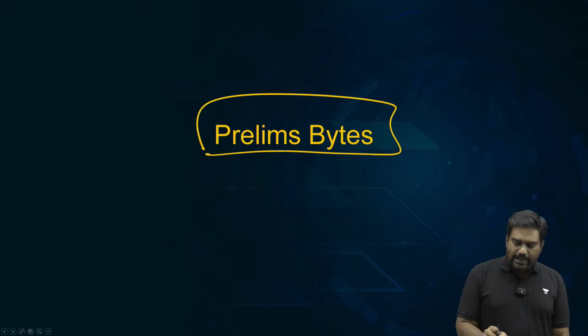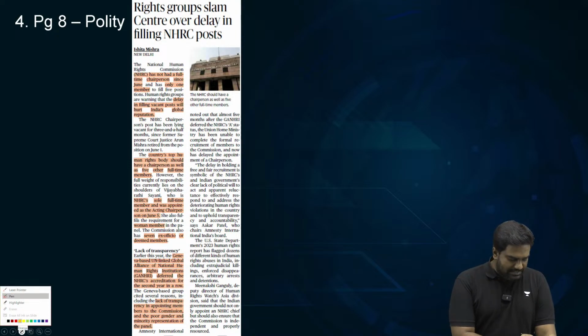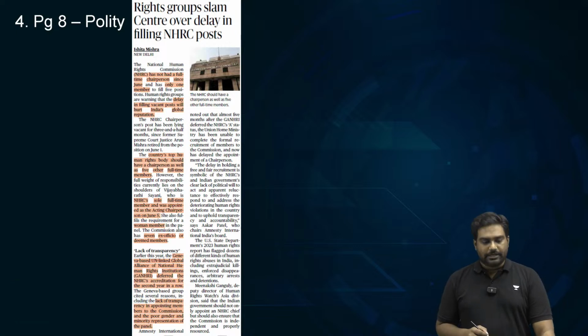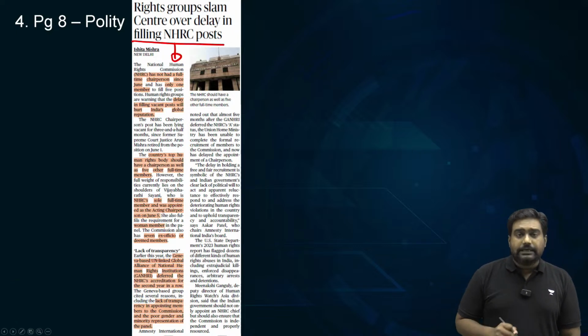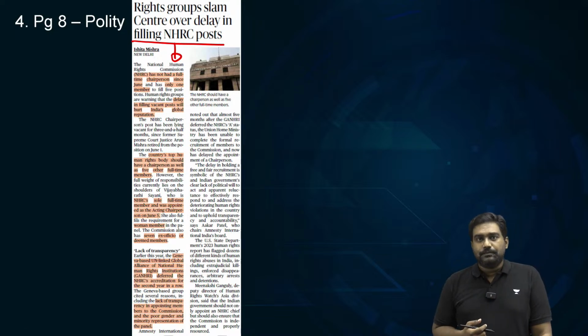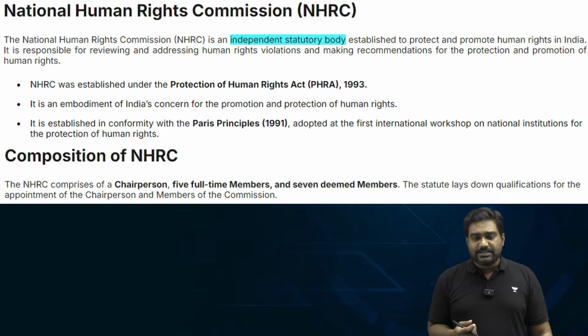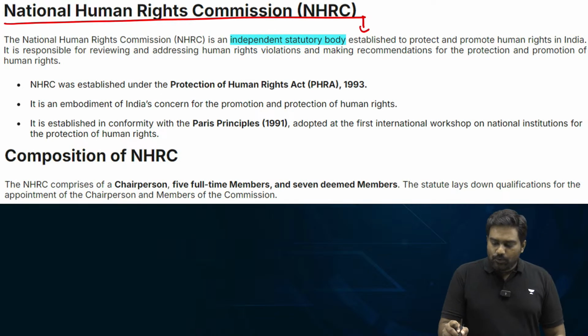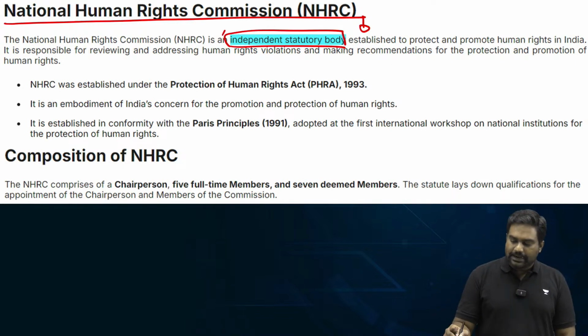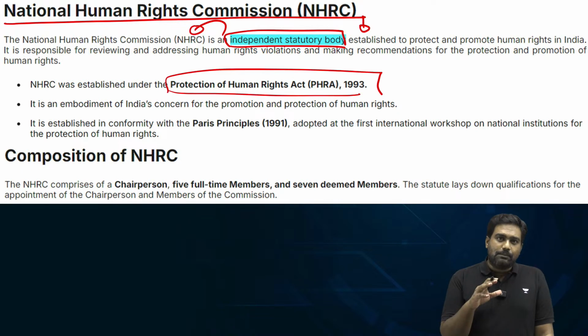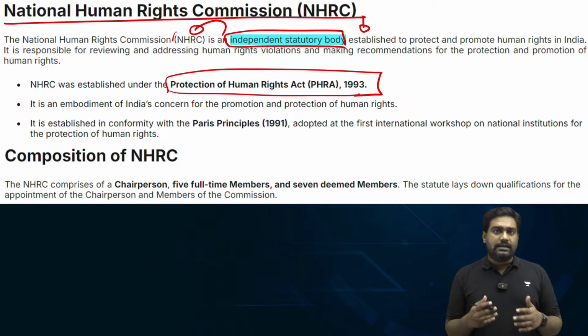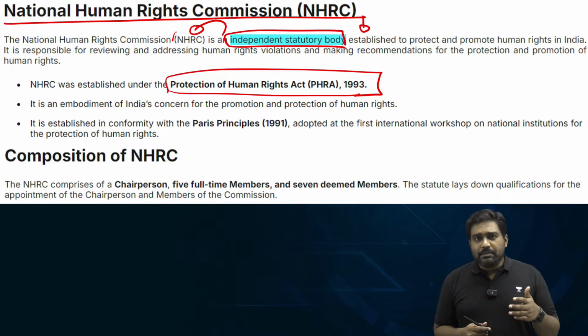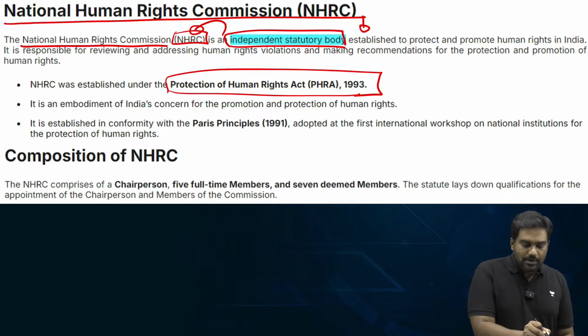Now let's quickly look at the prelim section and wrap up the session today by going through these small articles. On page 8, we have an article referring to NHRC, the National Human Rights Commission. Let's quickly understand what is NHRC, why is it in the news, and what is the concern being expressed by this article. The National Human Rights Commission is a statutory body set up through the Protection of Human Rights Act 1993. It is set up through a parliamentary law, which makes it a statutory body, and it's an independent autonomous organization. Is that clear? Its primary role is obviously to protect and promote human rights.